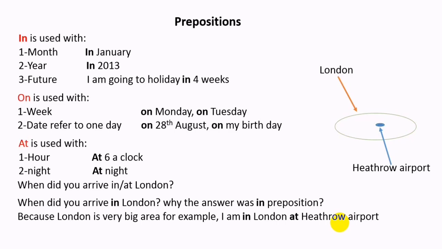Therefore, you have to use these prepositions the right way: in, on, at. And you have to remember, in and on must be before at. Especially in, I'm speaking about in used with a very big city, in Basra, at the passport office or post office. Okay.